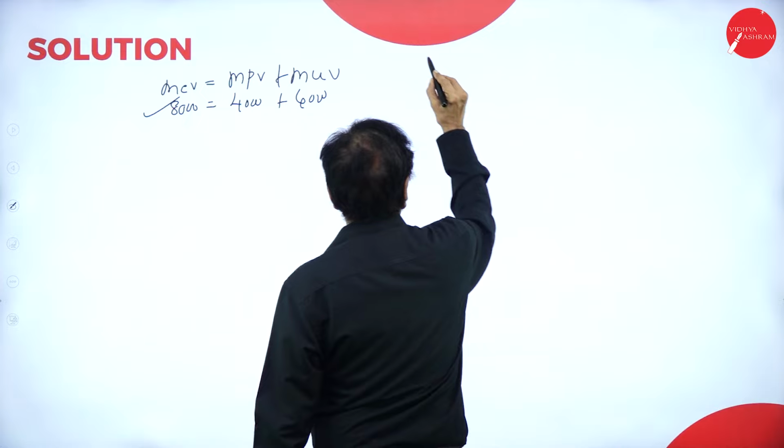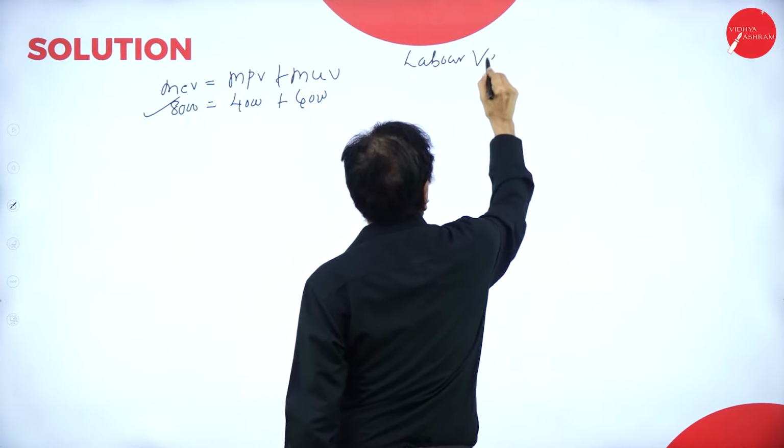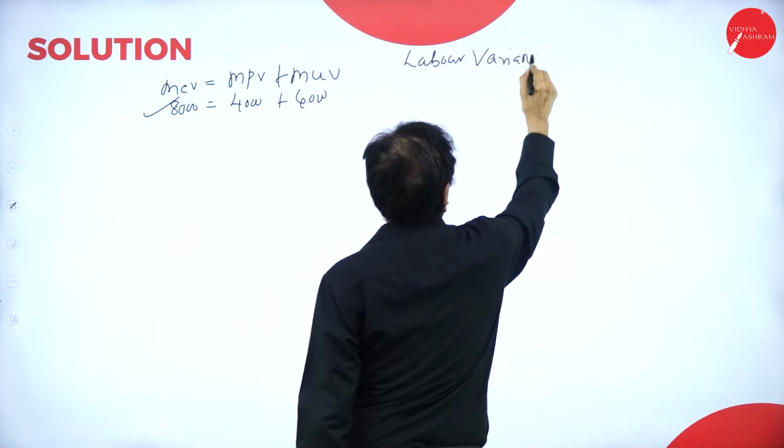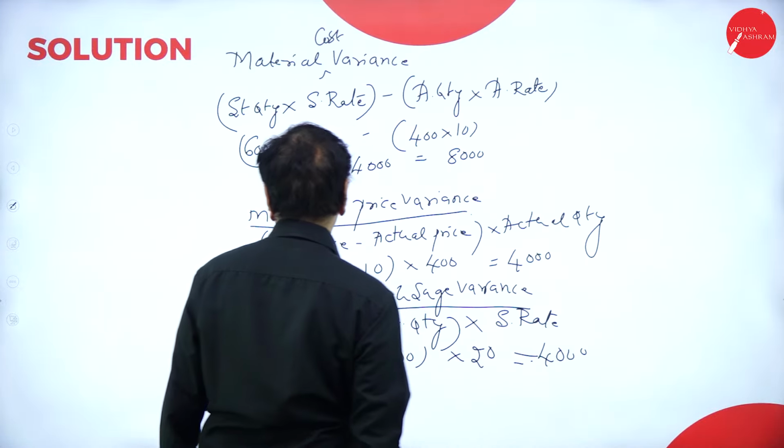Now, labor variances. Labor variance, come back here.